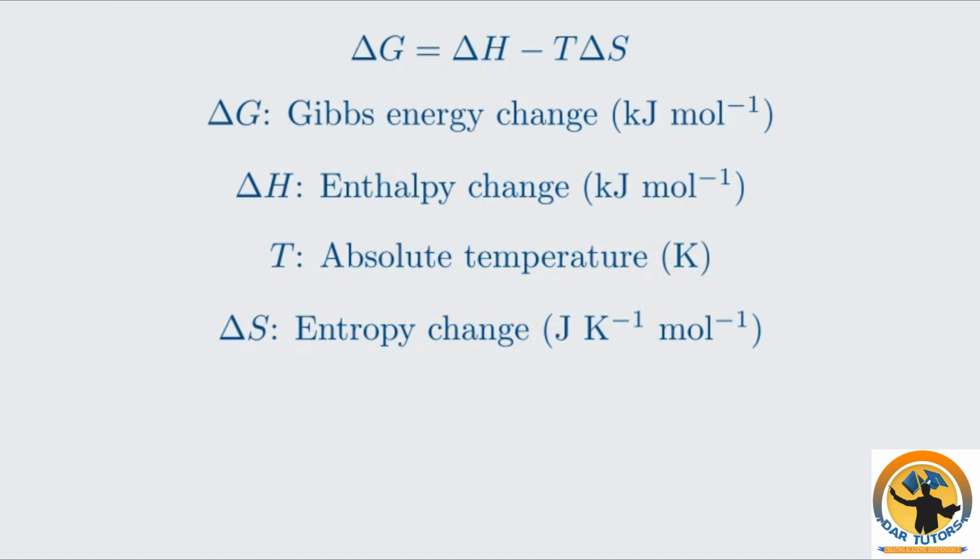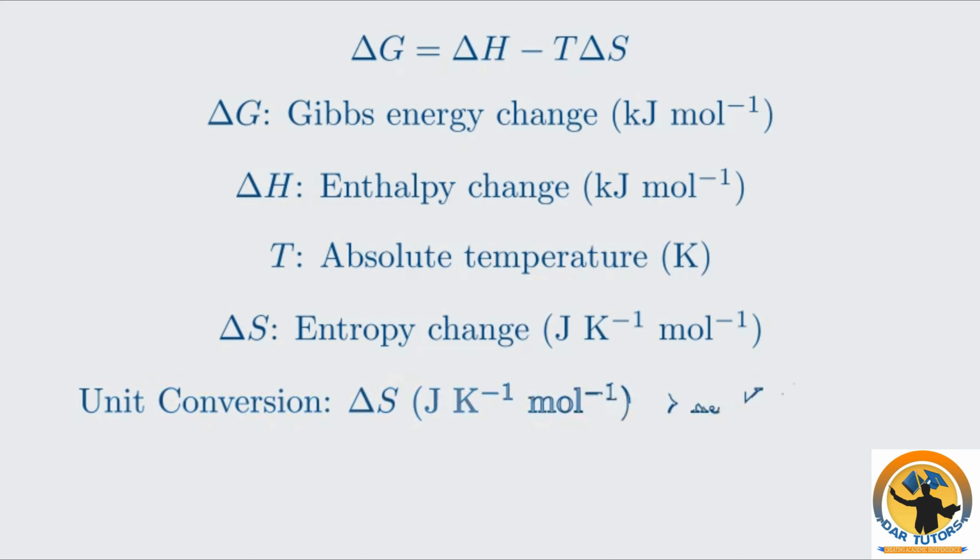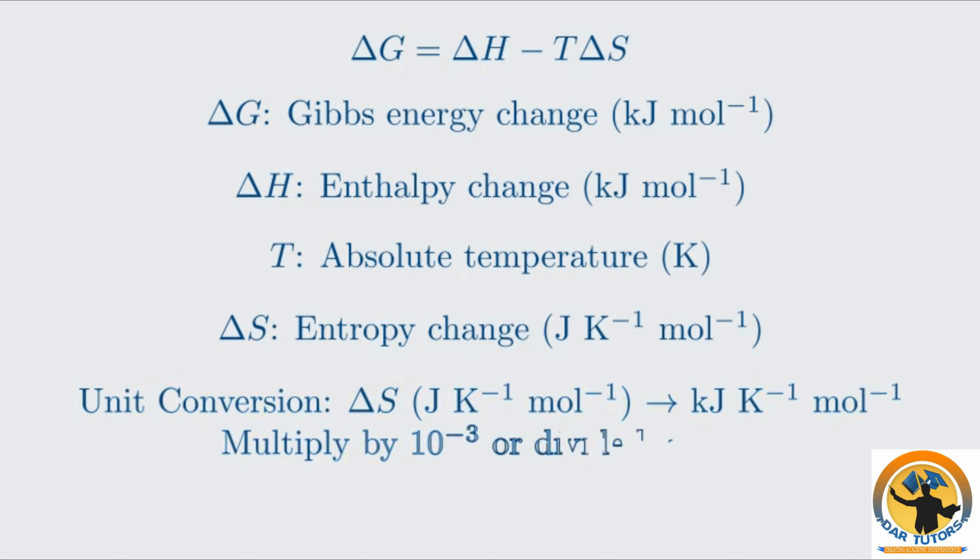A critical point for IB calculations is unit consistency. The enthalpy and Gibbs energy changes are usually in kilojoules, while entropy is in joules. You must convert dS to kilojoules per Kelvin per mole. To do this, you multiply the entropy value by 10 to the power of -3, or simply divide by 1,000. This is a common place to make errors, so always double-check your units.